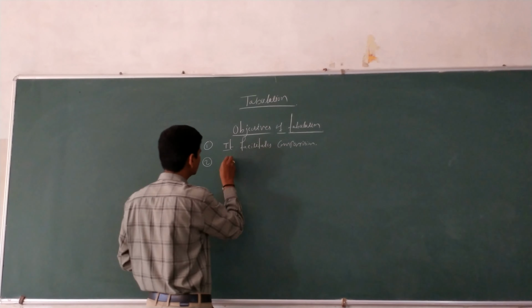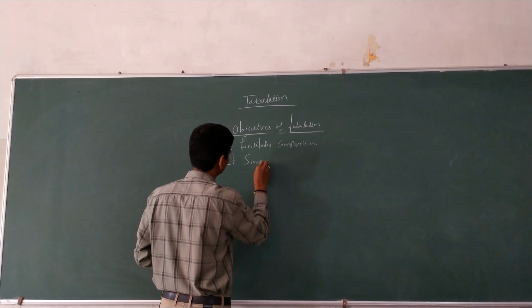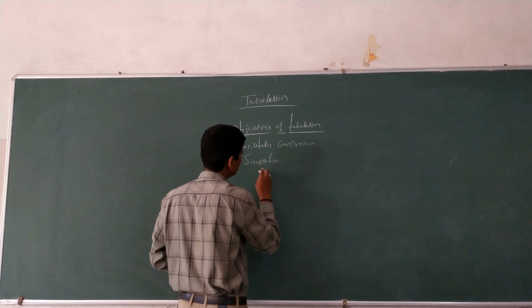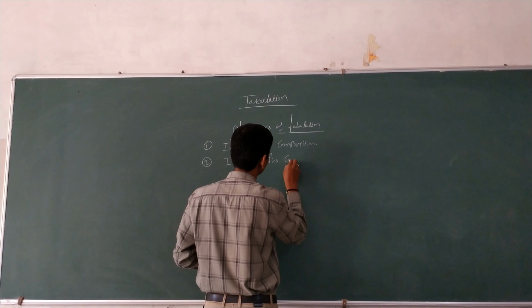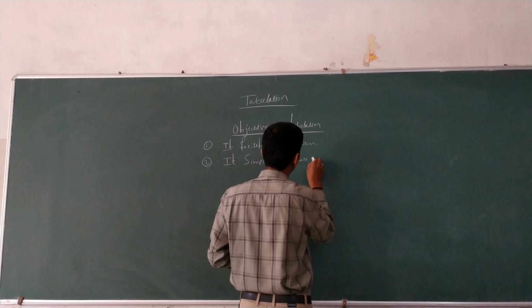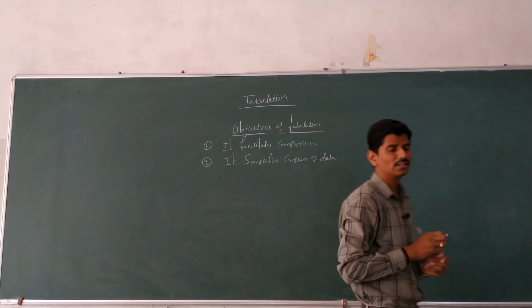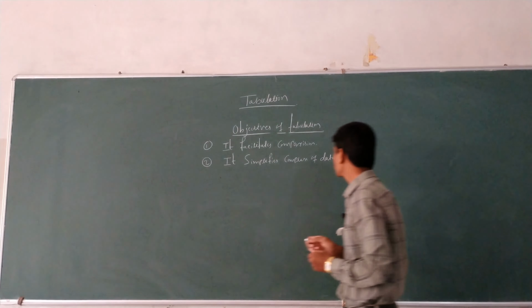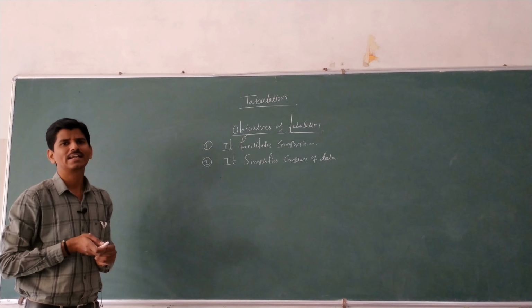It simplifies complex data. See here, the second objective is it simplifies complex data.